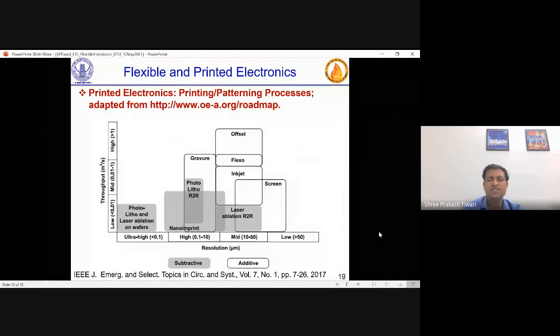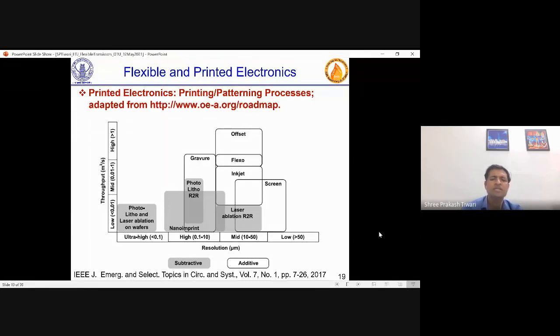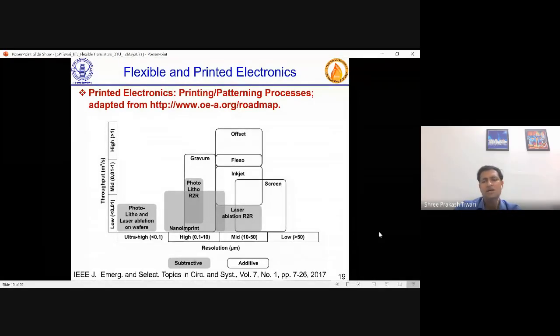Now this plot is resolution versus throughput. The patterning processes like lithography are very slow. The ones which are more roll-to-roll kind of printing have lower resolution, but the output is more. So printing processes are additive, and lithography processes are subtractive.